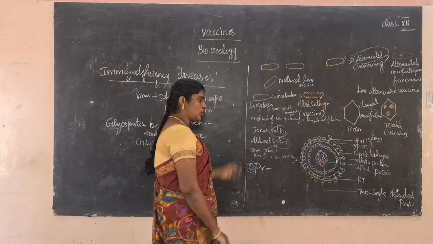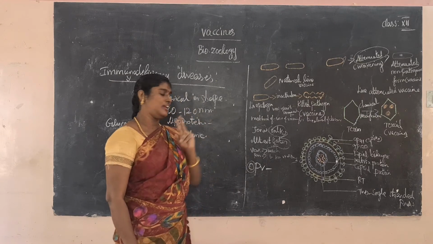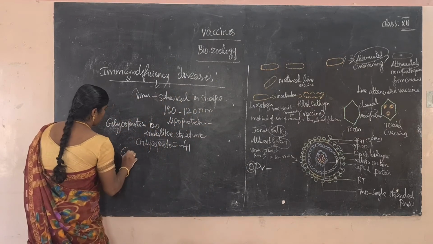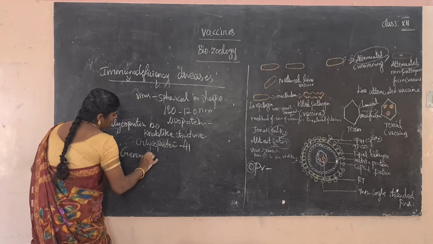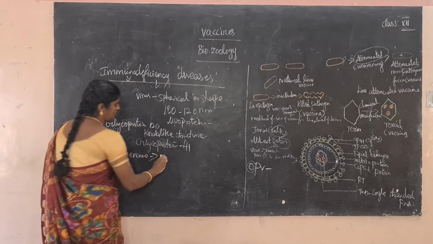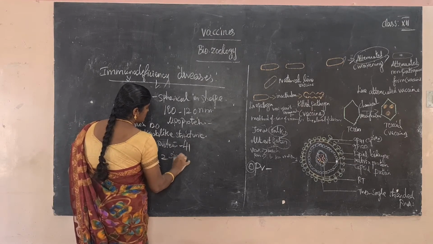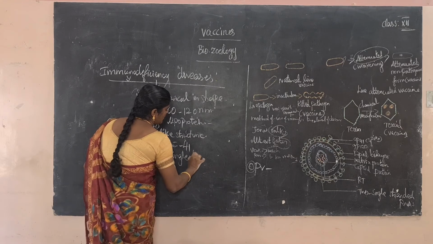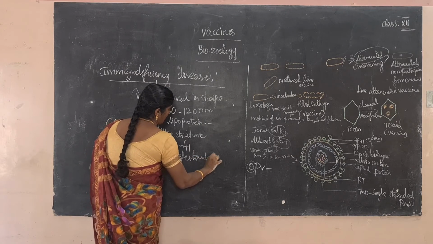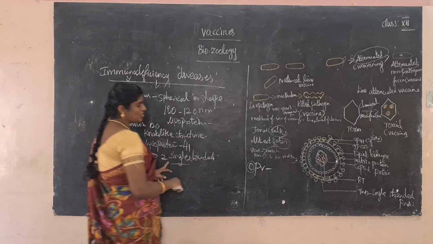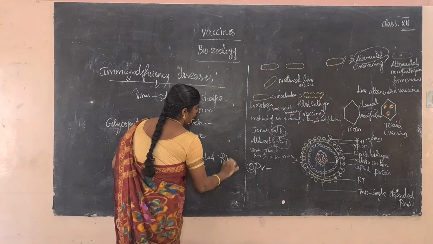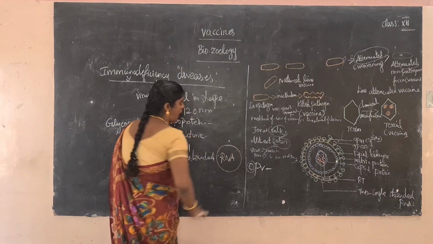The main genome is two single stranded RNA, it's not double stranded. It's very, very important, so note it: two single stranded RNA. The genetic material is RNA.